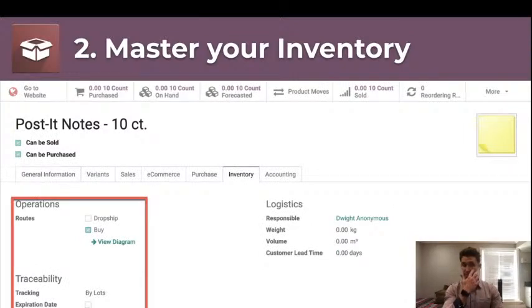The other piece that we just need to set up here before we start seeing some of this live is our routes and our traceability for these products. So in the wholesale and distribution space, we're doing a lot of buying and selling. There may be some drop shipping, there may be some different methods of how we get product, but really the key is going to be buying and selling here. And so we're going to tell Odoo that we need to buy this product, and then we're going to be able to set up traceability however we like.